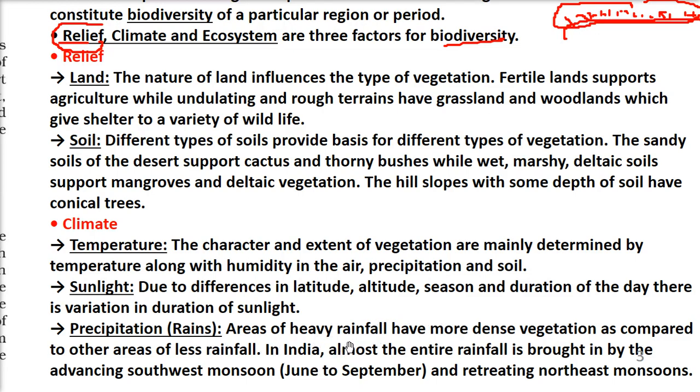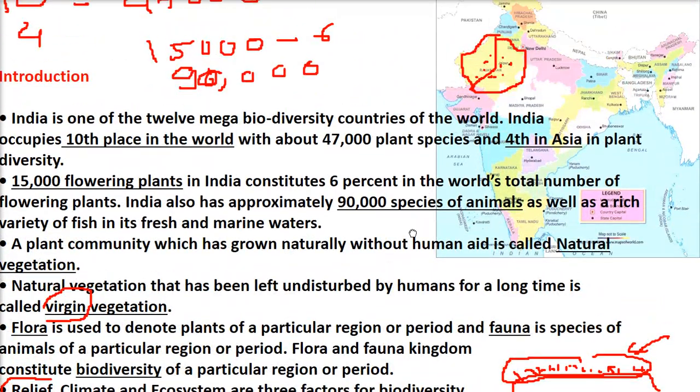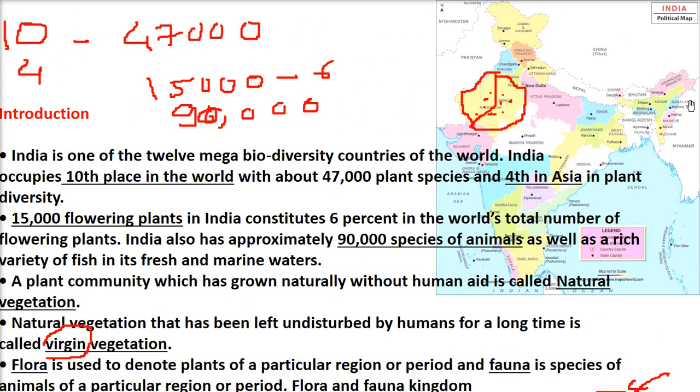In the areas where we have heavy rainfall, when the rainfall is good, what will we get? There will be more plants, so there will be dense vegetation. But if the areas are having less rainfall, then what do you get? Less trees, less plants. Almost you see this area and this area, they are getting a lot of rain, over 200 centimeter.